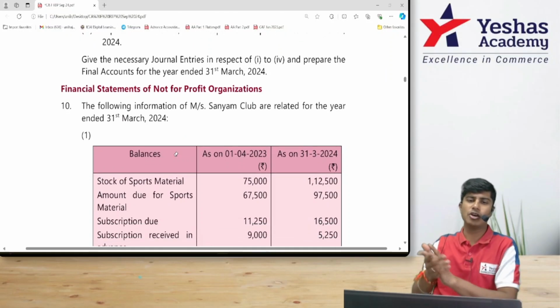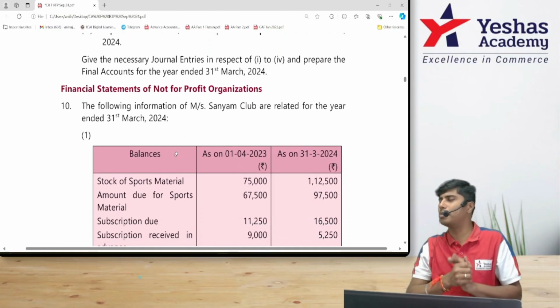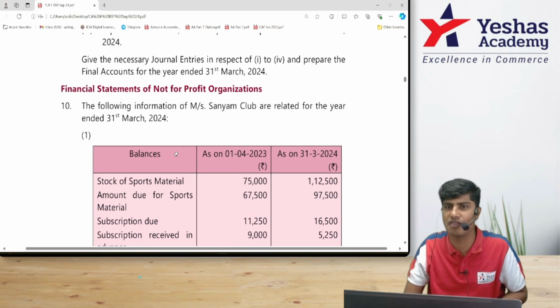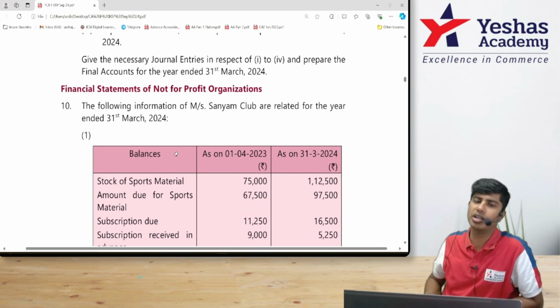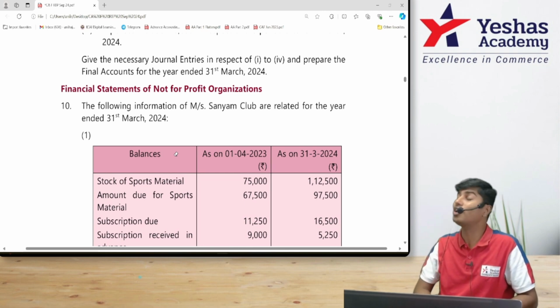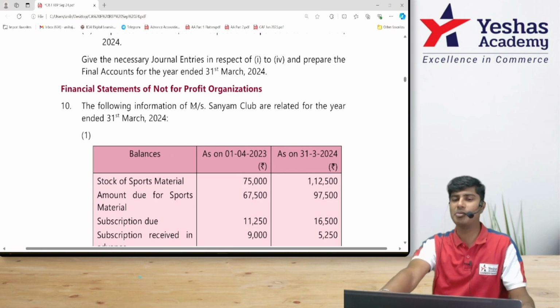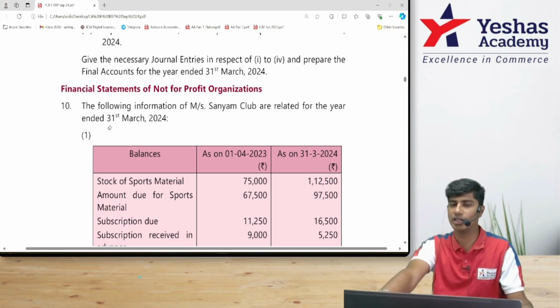Come on, guys. Let's now solve question number 10 from our September 2024 RTP of CA Foundation Accounting. This question is on financial statements for not-for-profit organizations, or in short, NPO. The following information of Messrs. Sanyam Club is related to the year ended 31st of March 2024.